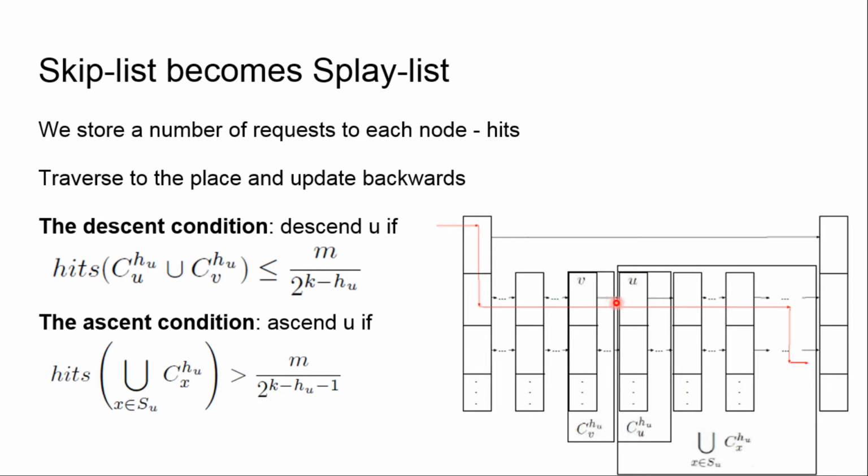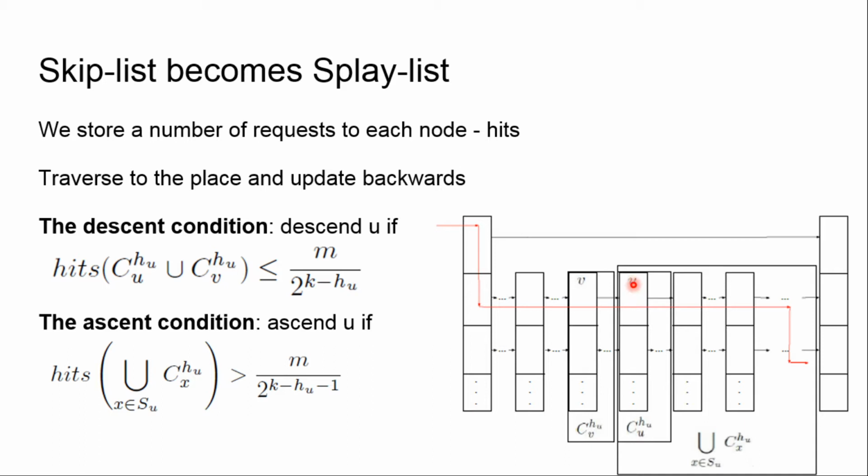So if the total number of requests to this subtree is less than or equal to the total number of hits divided by 2 to a power that depends on the height, then we don't need to have two shortcuts on this level. It will be enough to have v, but by removing u, we can improve the performance of the other operations that are coming through this level. So it is a good idea: if the total number of requests here is small, then we simply demote u to the lower level.